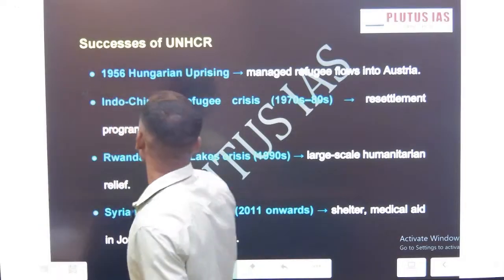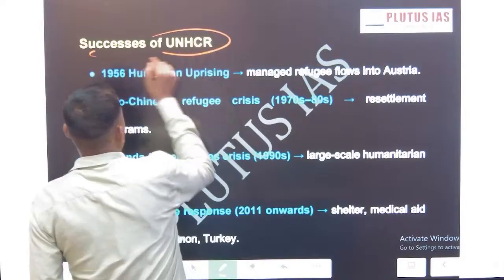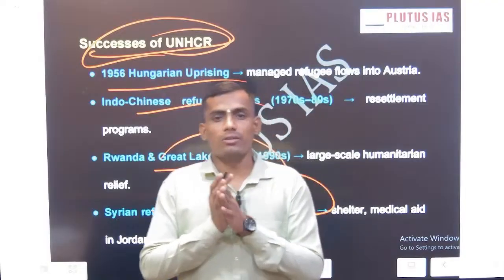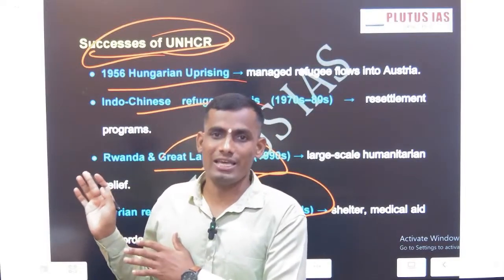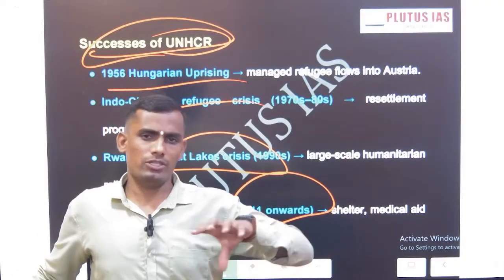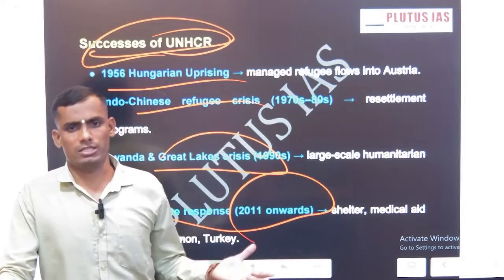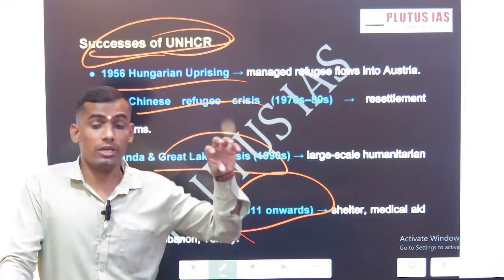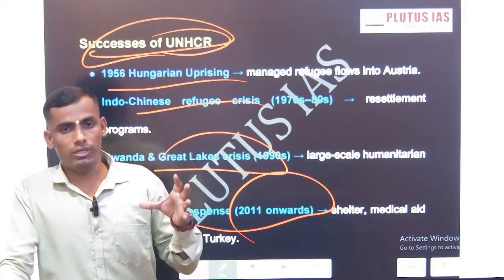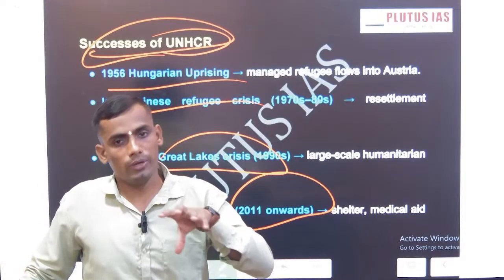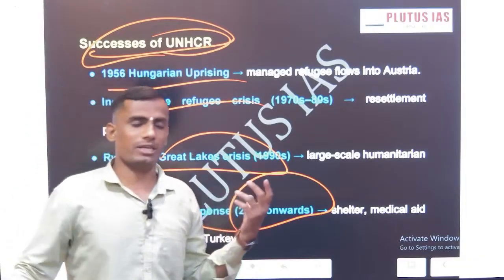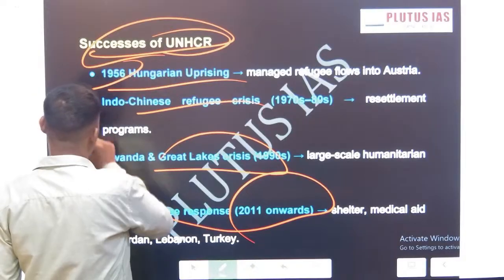Now tell me the success of UNHRC. Officially it is called UNHCR, but earlier it was the High Commissioner for Human Rights, so it is commonly called either UNHCR or UNHRC. Don't be confused between UNHRC and UNHCR. Before 2006, the UN system of human rights was called UNHRC, High Commissioner for Human Rights. That was renamed in 2006. So UNHRC we call.